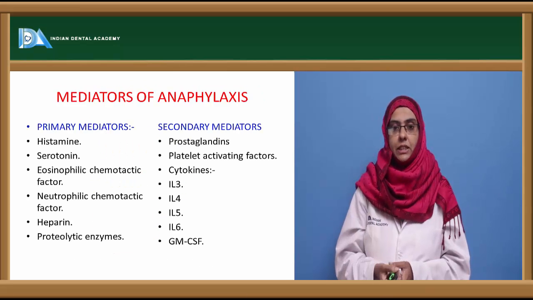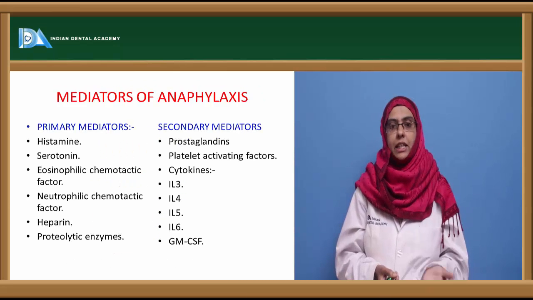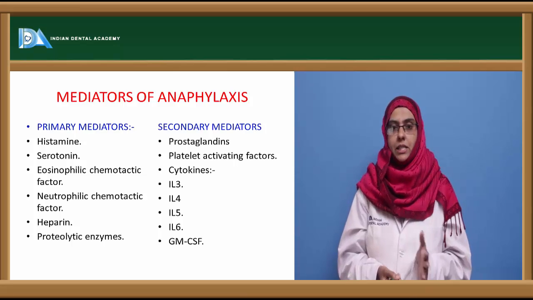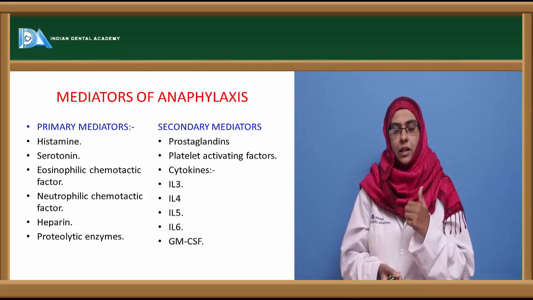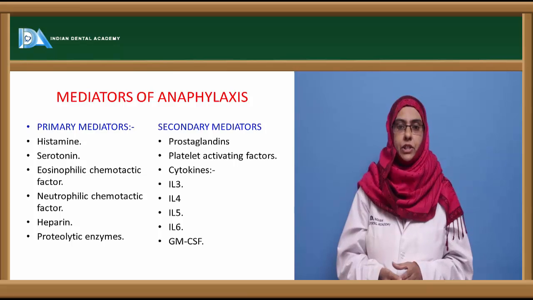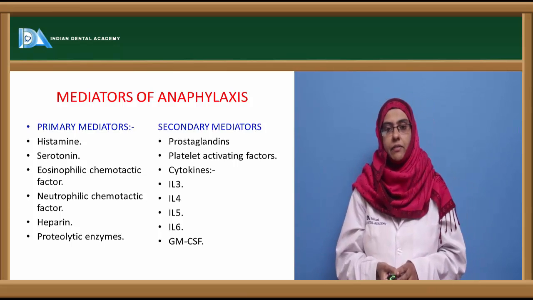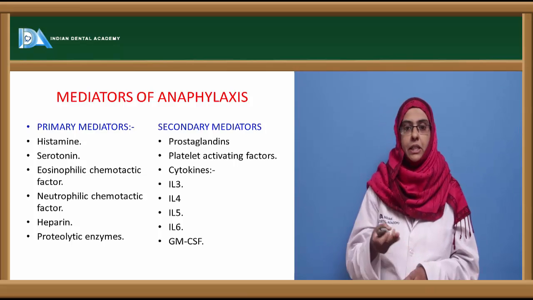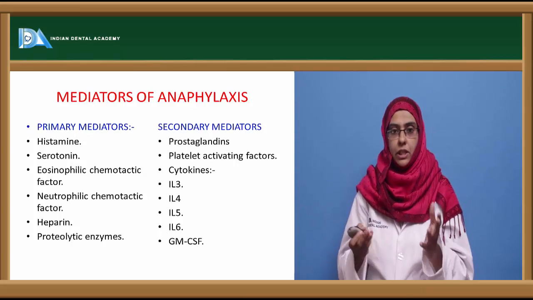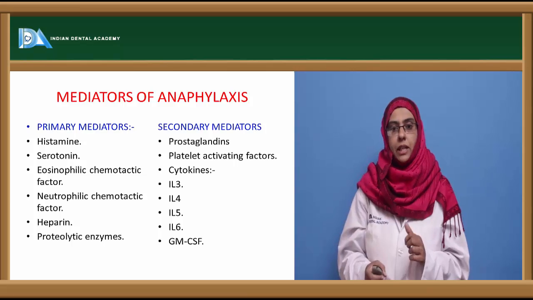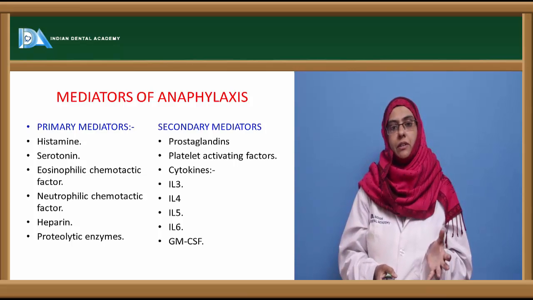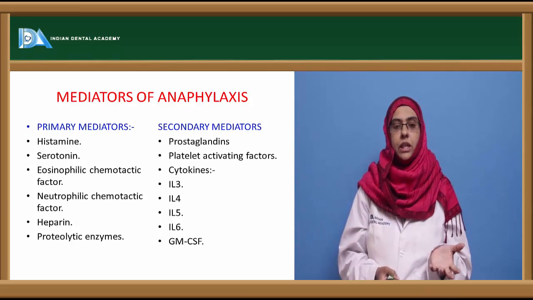So different mediators that are produced after the degranulation of the mast cells and the basophil cells show the clinical manifestation of type 1 hypersensitivity reaction. The mediators of anaphylaxis reactions are primary mediators and secondary mediators. They are usually classified based upon their production. Primary mediators are the ones that are already produced in the mast cell.